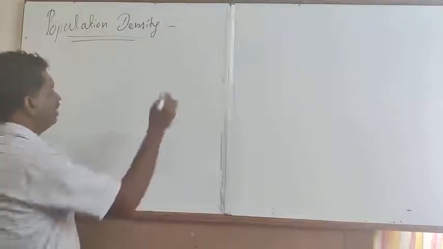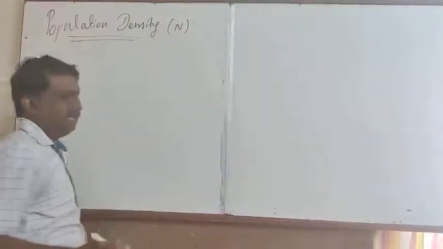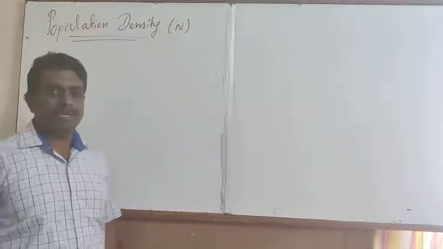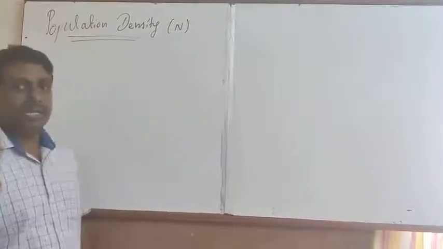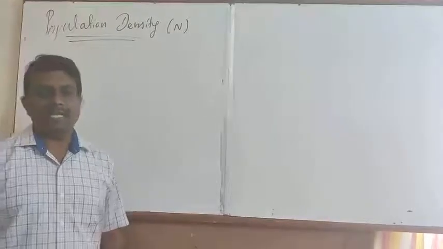The population density is denoted by capital letter N. N refers to the number of individual species present in a given area.